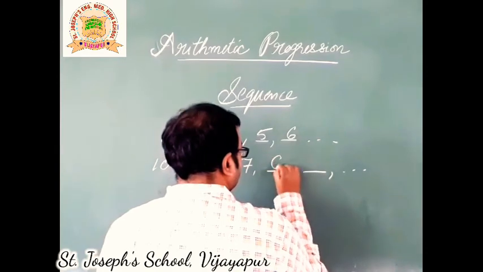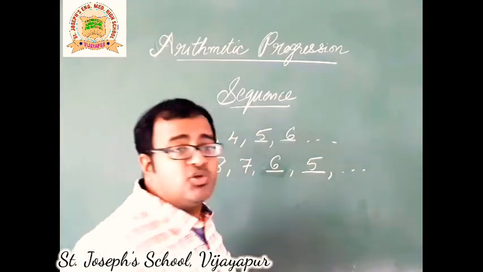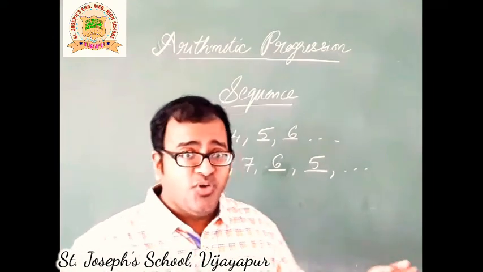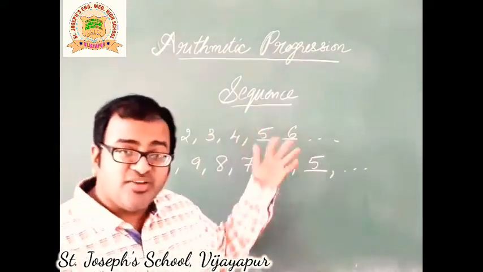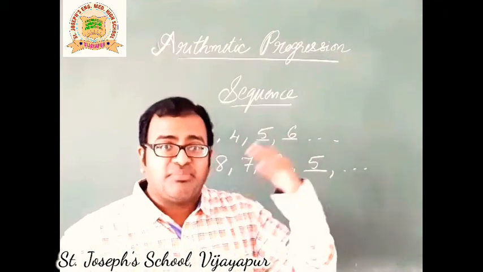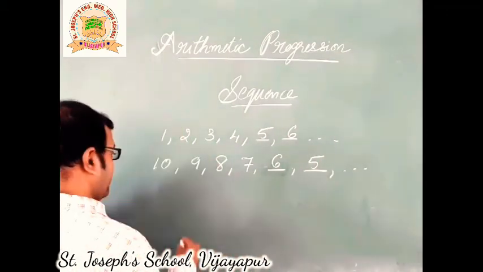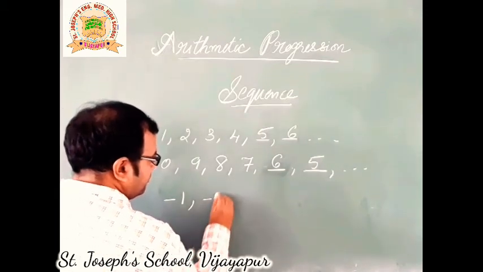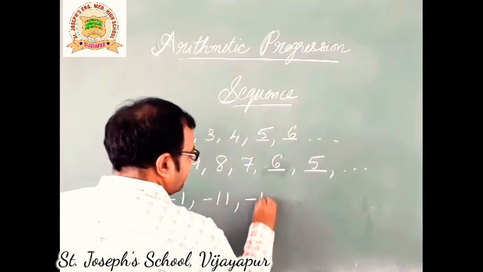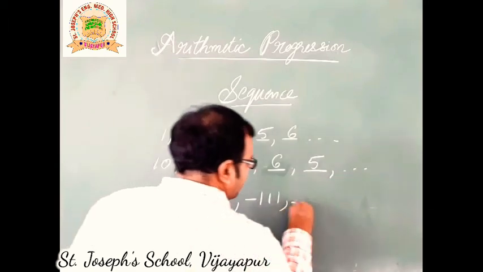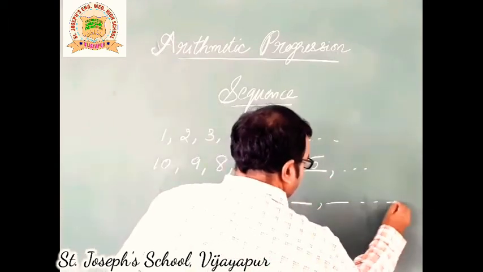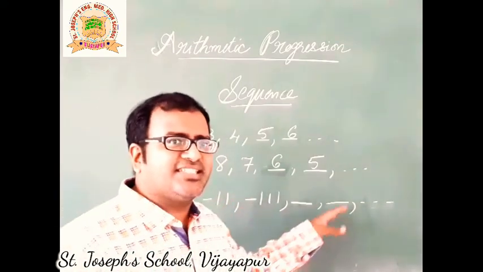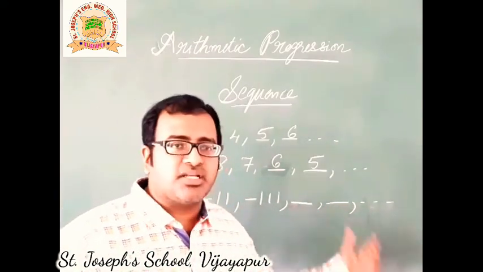The answers are... Don't get the wrong idea that every time the answers must be 6 and 5. No. In this certain case, we have used 5 and 6 and 6 and 5. But there may be other answers also. Let's try. If you got my vibe, you can guess the next two numbers. Can you guess what comes in the blank?